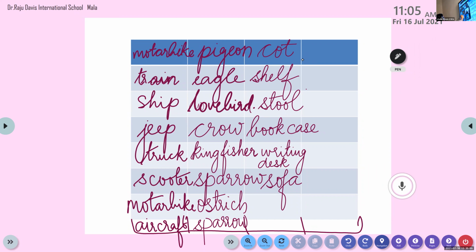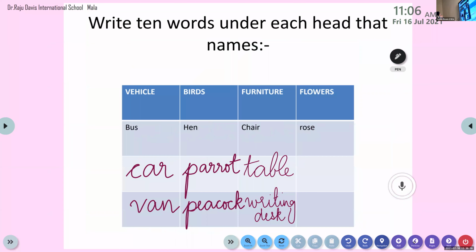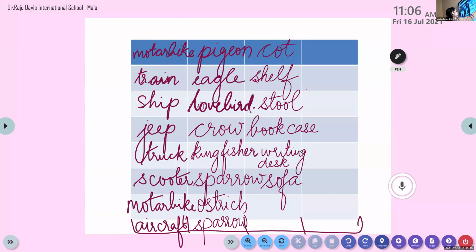Yes, Aldrin. Come on. Finished? Not finished. Now write this. Which one, my dear? Start writing. You want the previous one? Have you written? Yes, write it. We have already written this here. Oh, this is bookcase. Again, we have written writing desk now. So we can write something else. Sofa we have written. So we can write rack there.